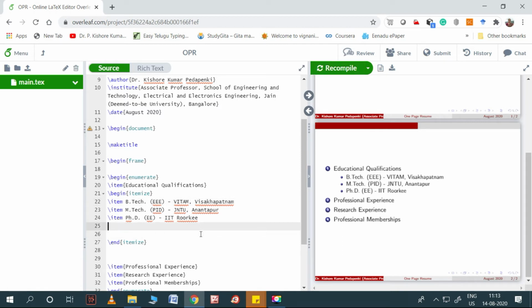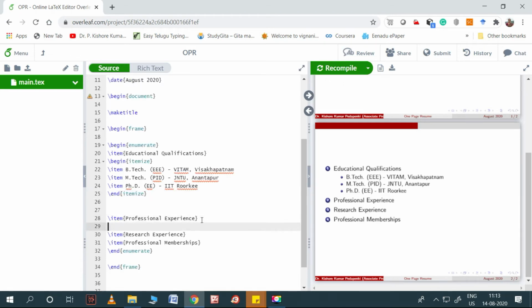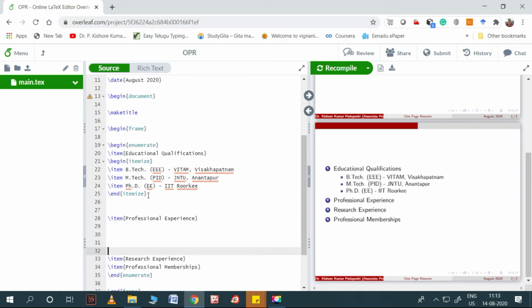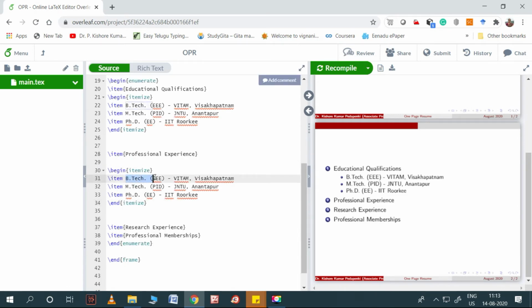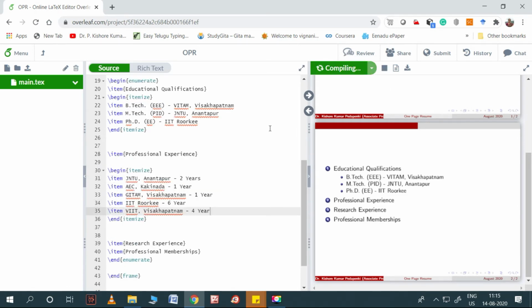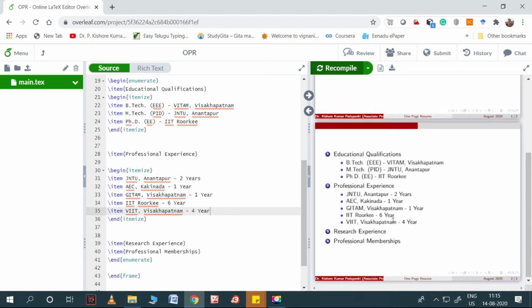That's all. In this way I need to present each and everything. Let me show you the other parts also. Same thing, itemize, copy, and paste the same. My first appointment is at JNTU. So these are my work experiences, my professional experience. If you see here, research experience and professional memberships come completely downwards. So I want to shift them to the right side.